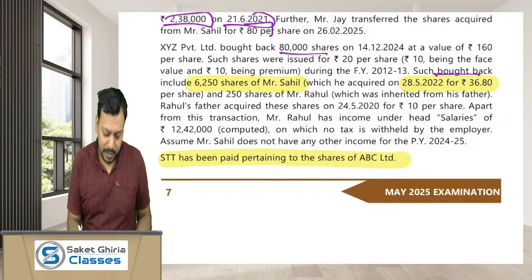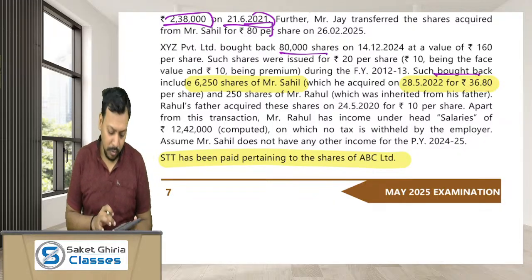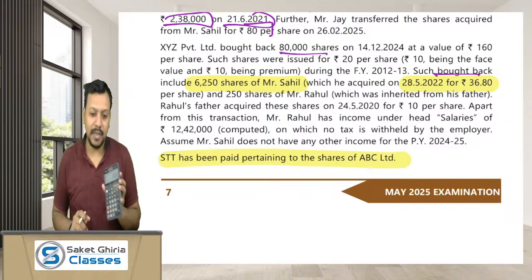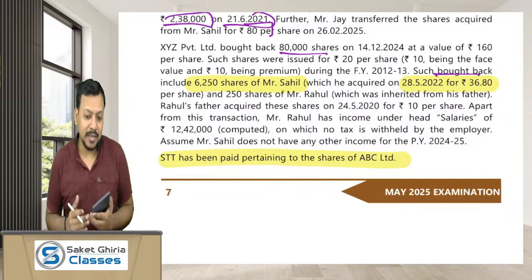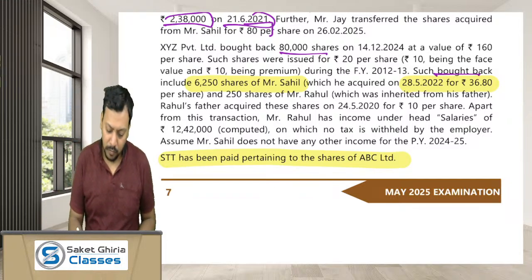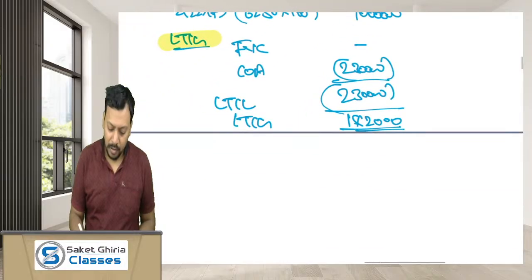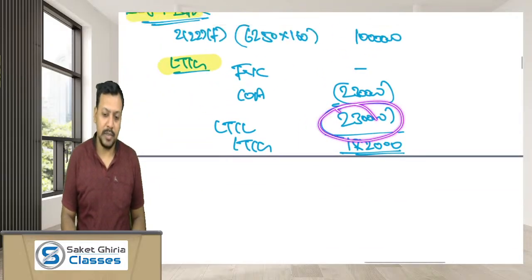The cost of share is 36 rupees 80 paisa. Then 6,250 into 36.8 means about 2,30,000. It would be considered a loss, and as the period of holding is more than 12 months, that loss would be a long-term capital loss. So there would be a long-term capital loss of 2,30,000 in the hands of Mr. Sahil.